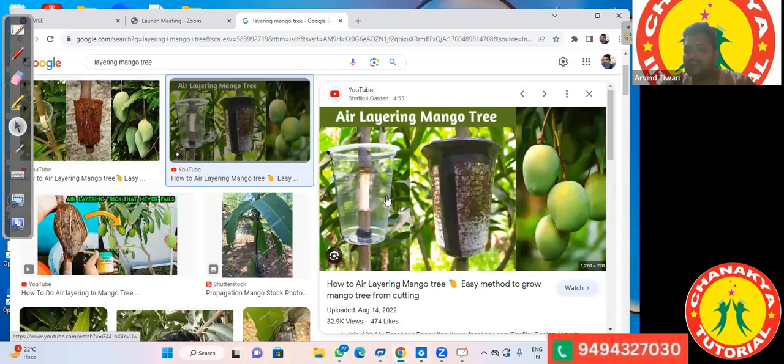Once it is filled with nutrients and soil, it is kept intact for some time. So it will lead to the formation of the roots, just as we saw. Once the roots are formed, it can be cut down from here, and the other part of the branch can be taken and planted somewhere as the new plant.